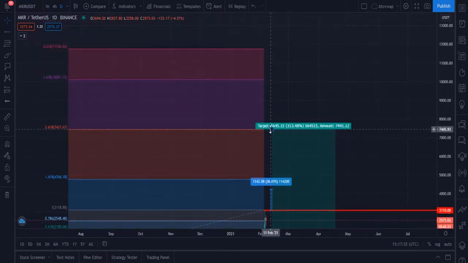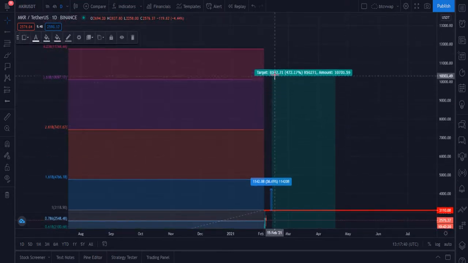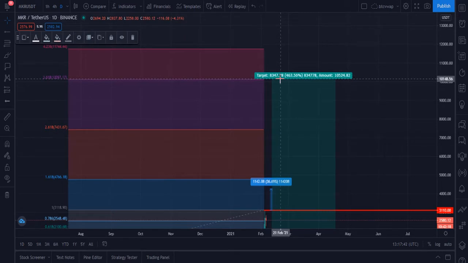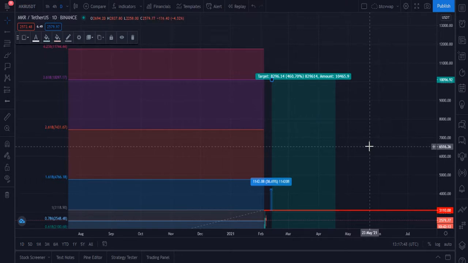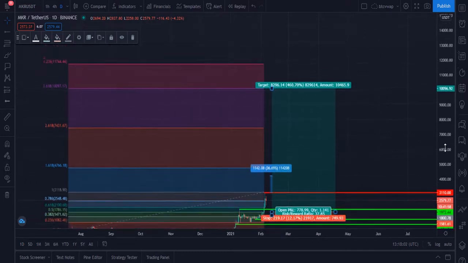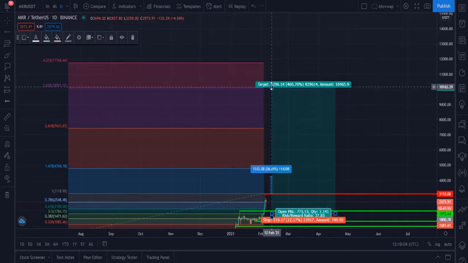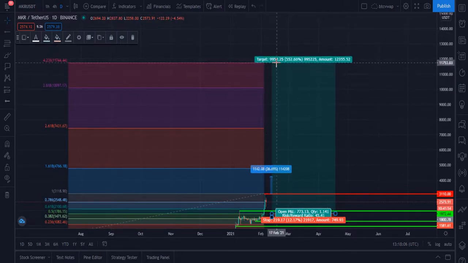And let me tell you my 6 month target. I think definitely in 6 months it is going to hit the $10,000 price target. It is the level that I am waiting for MKR. Within 6 months, in this bull run, definitely it will hit 10,000, or it can go even higher. And let me tell you the 1 year target of MKR. I think this is the most realistic and honest target in this bull run.